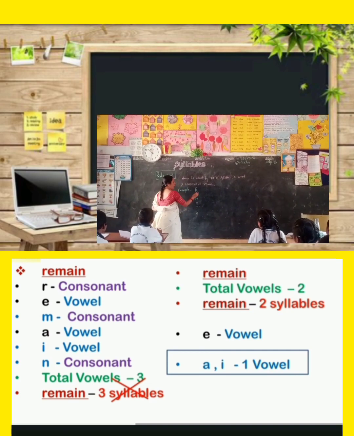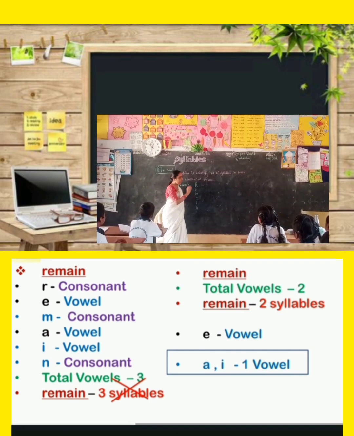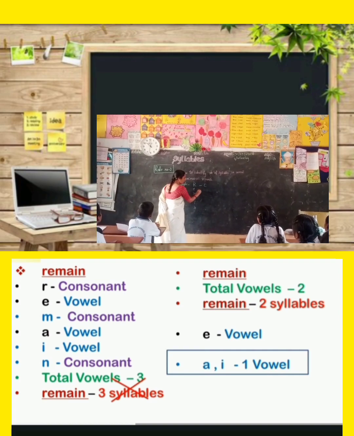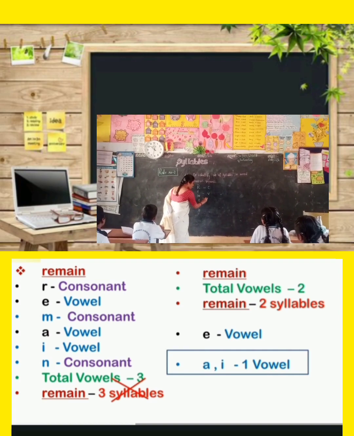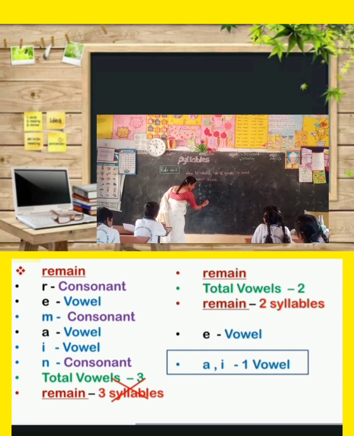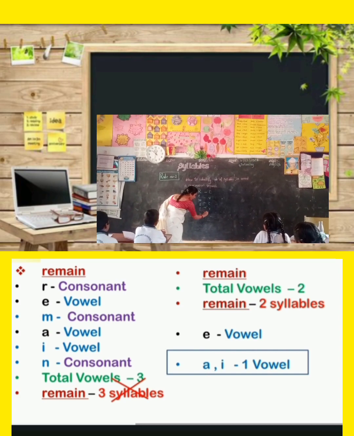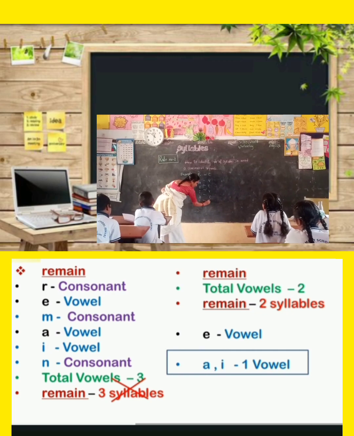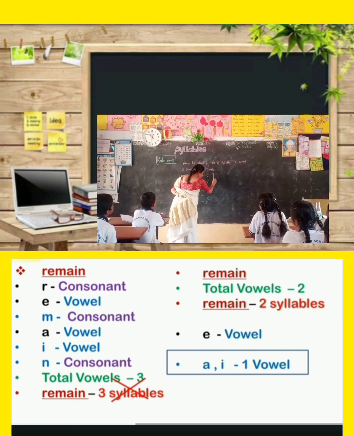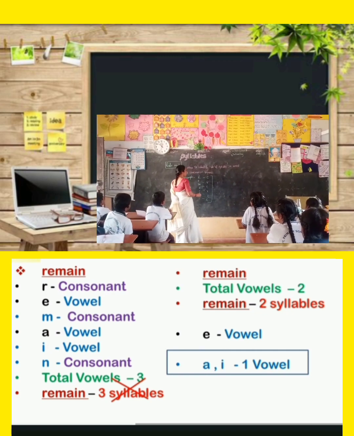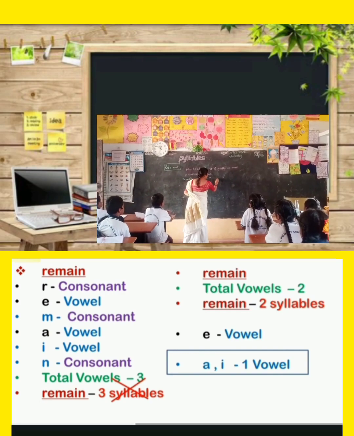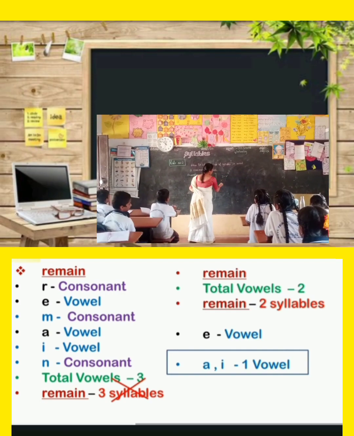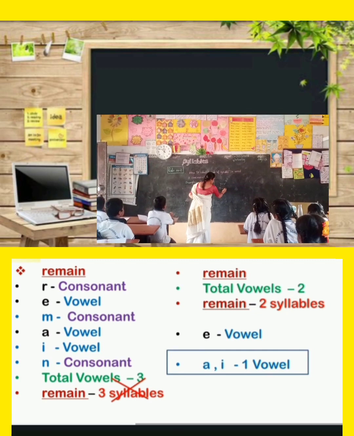REMAIN. Okay. R is consonant. E is vowel. M is consonant. A vowel. I vowel. Then N is consonant. Yes. Okay, children, how many vowels are here? How many consonants are here? 3 vowels are here. 3 consonants are here.